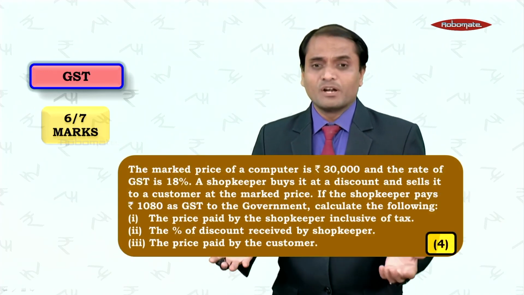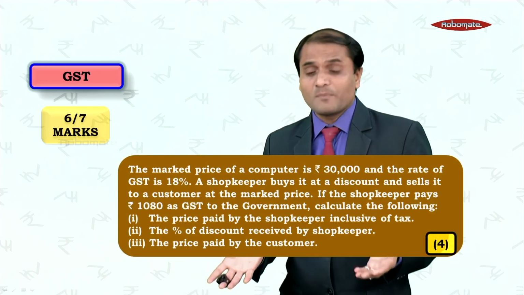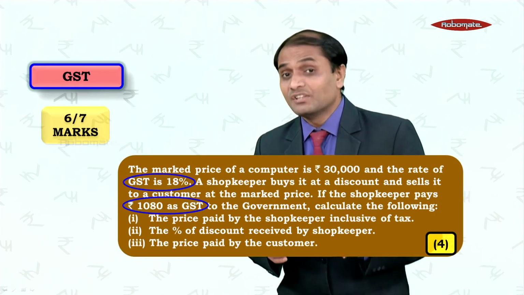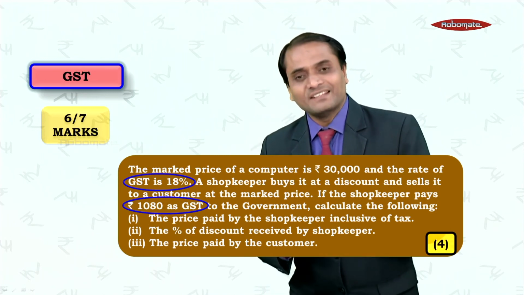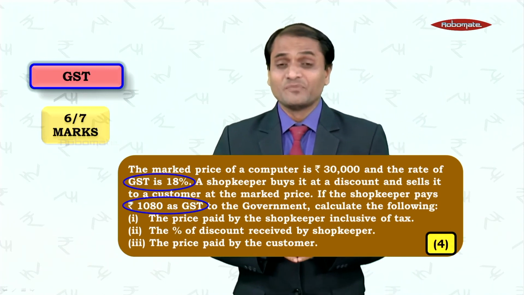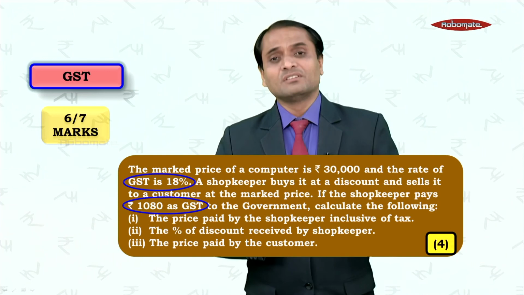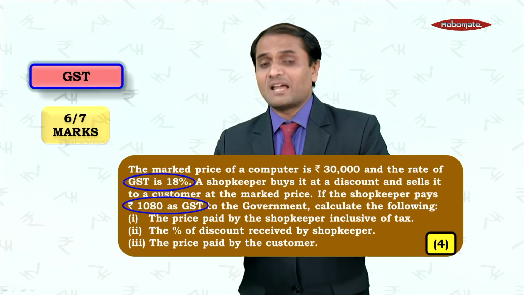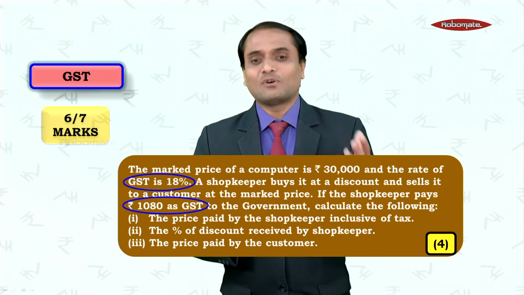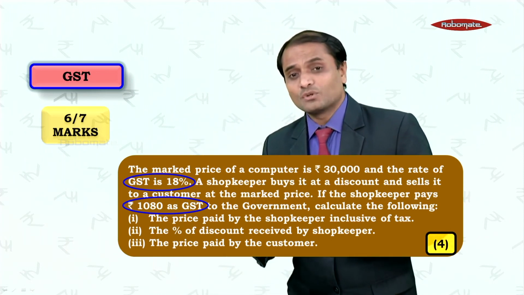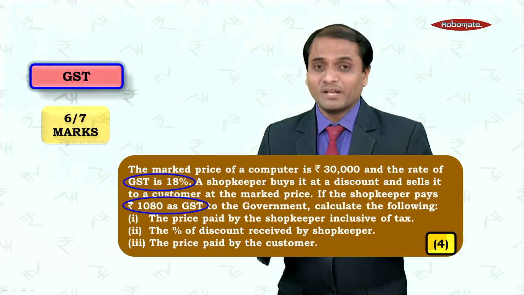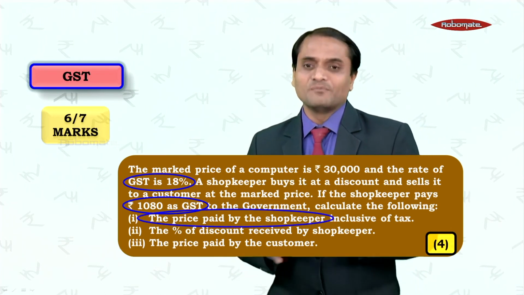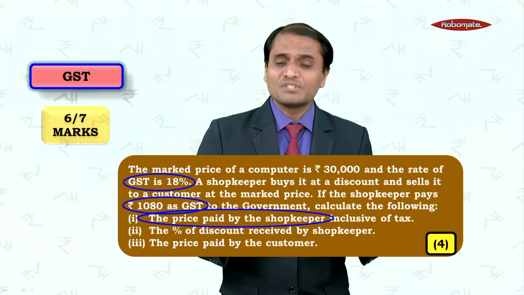Or you may have a word problem of this type for 4 marks. Now, if you see this question carefully, they have given us the amount of GST here, and they have also given us the rate of GST. So the cost at which the item or the goods here are being sold, that cost you will have to find. And once you get that cost, you can also find out the total price which will be paid by the shopkeeper here. So you can expect one such sum from GST. So total 2 questions for GST.